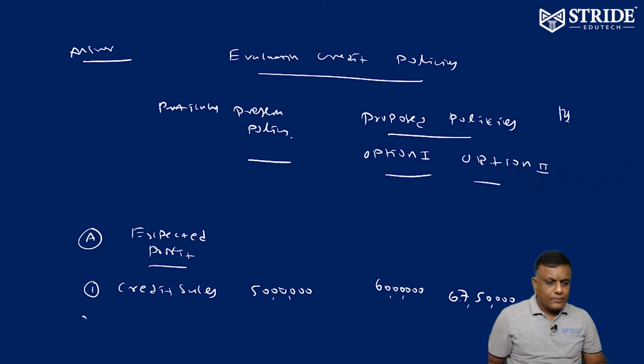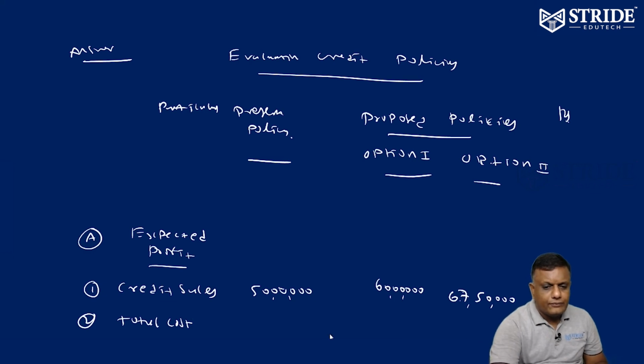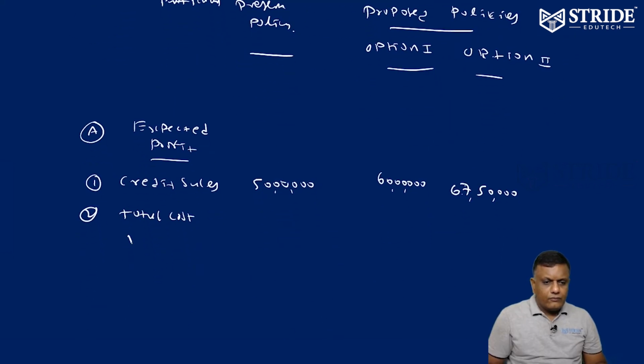Number 2, total cost. You can segregate it into variable cost and fixed cost. Here only variable cost is mentioned. Variable cost is 70% of selling price, 70% of sales, no fixed cost.